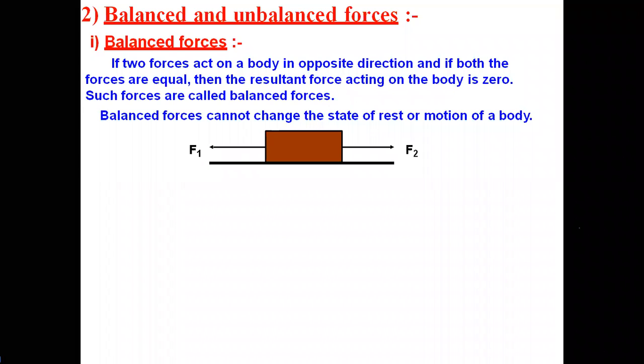Now, the best example for it also. If you push a door forward, there are two persons, one outside the door and one inside the room. Both persons apply equal forces. At that time, there is no change in the position of the door. It stays in the same position at rest. Why? Because those two forces are opposite to each other and equal to each other. Such types of forces are called balanced forces.